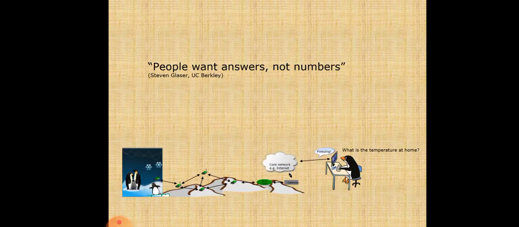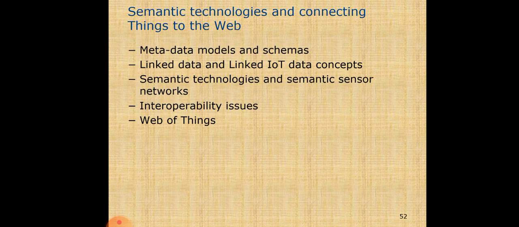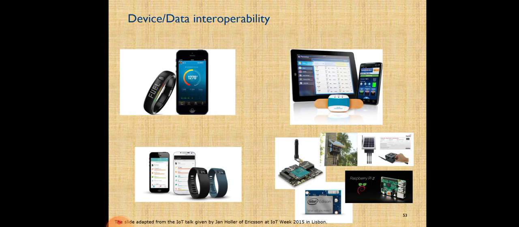People want answers, not numbers like this. This is storing, handling and processing the data, the big warehouse, semantic technology and connected things, the metadata, models and the schemas, linked data, linked IoT data concepts, semantic technologies, sensors and network, interoperability issues and the web of things. Device interoperability: here you can see so many gadgets.